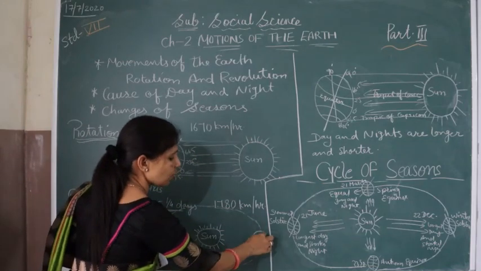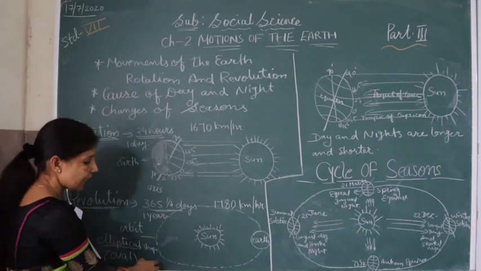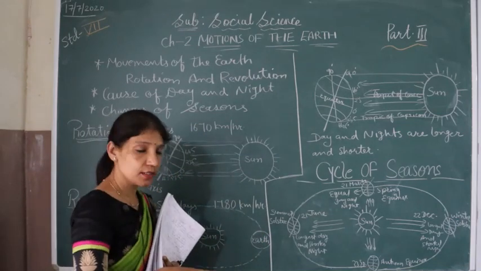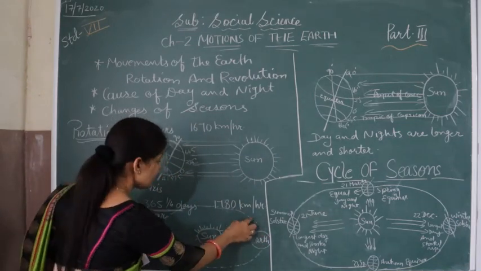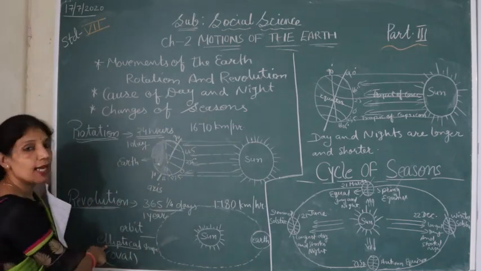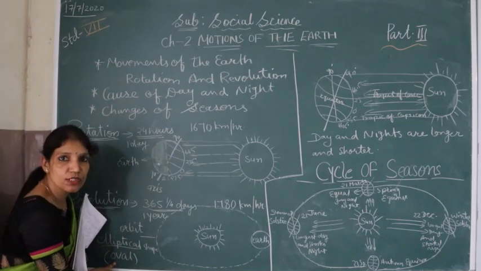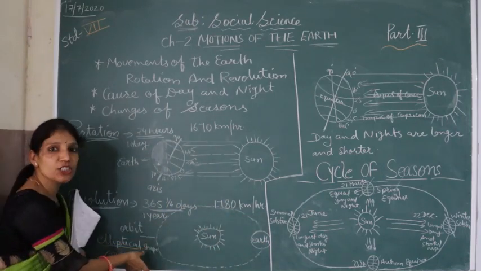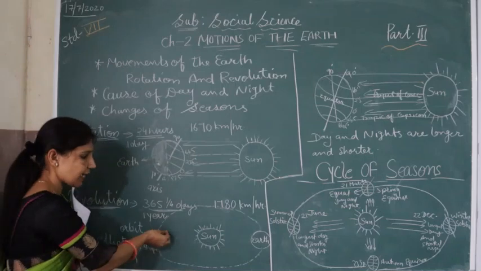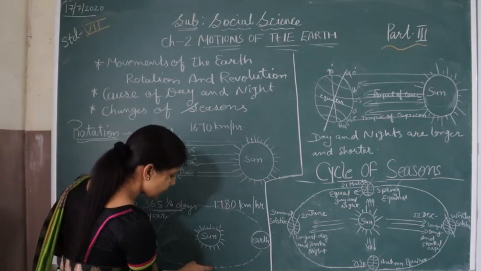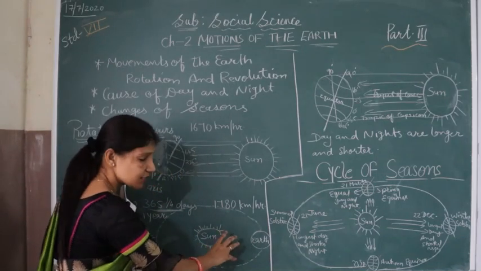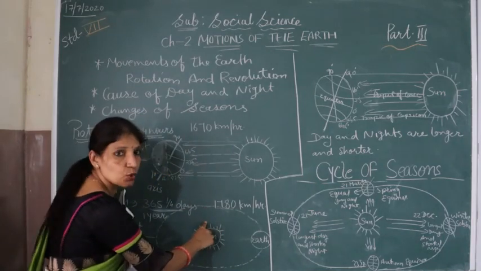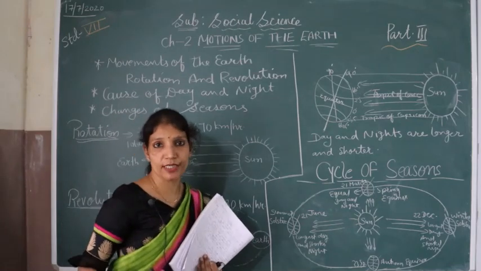This movement is called revolution, and this revolution is not in a circular way, it is not in a circular shape, it is in elliptical shape. It is in elliptical shape means in oval shape. गोल नहीं है, थोड़ा सा ऐसा ओवल शेप में है, एग शेप में है. So that's why the distance between the earth and the sun is not the same all the time. Sometimes it is far and sometimes it is close. The distance is not the same every time.